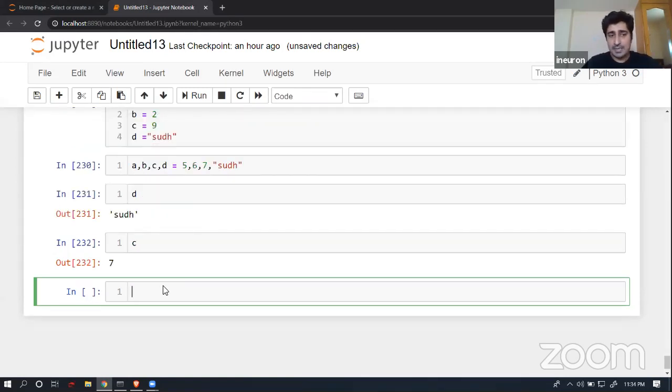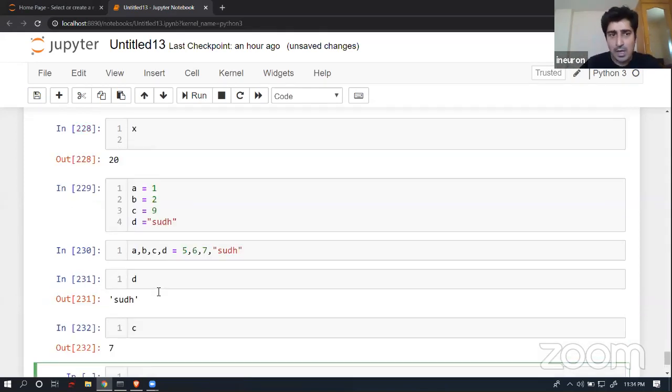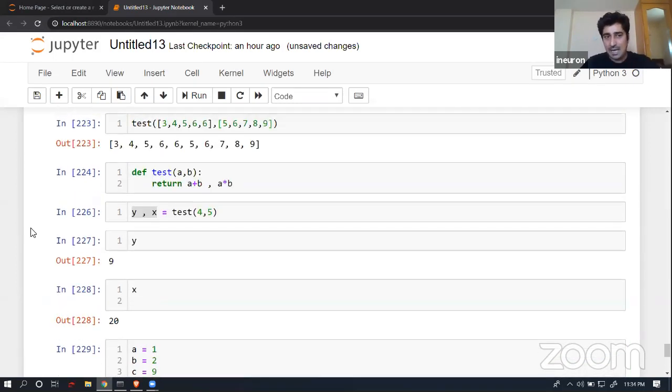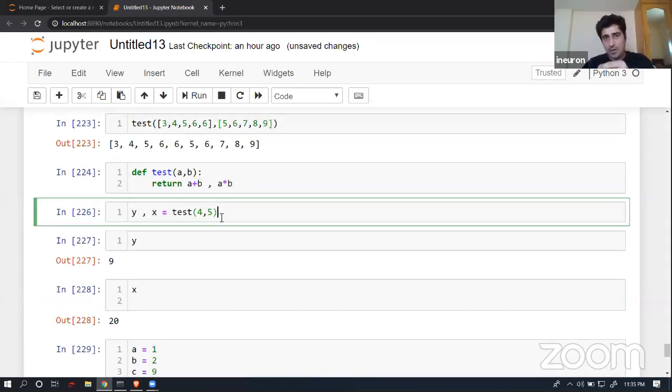If I wanted to access c, yes, I can access it. Basically, I can create multiple variables in a single line itself, and this is the procedure. It just follows the sequence and the mapping, so it's a simple one-to-one mapping. Now the same thing happens here: it is going to return two values, so you can give two variables over here and capture them.